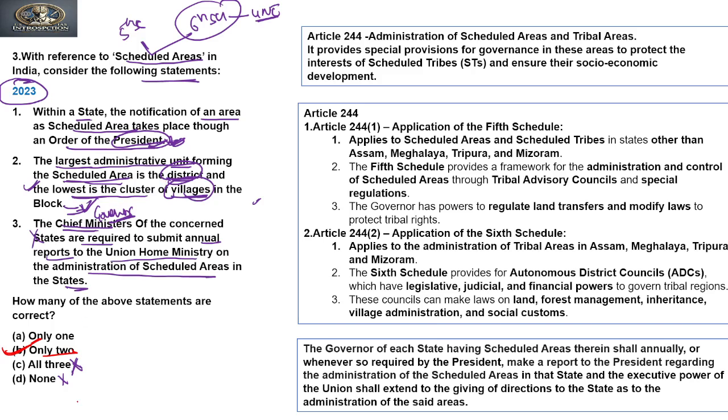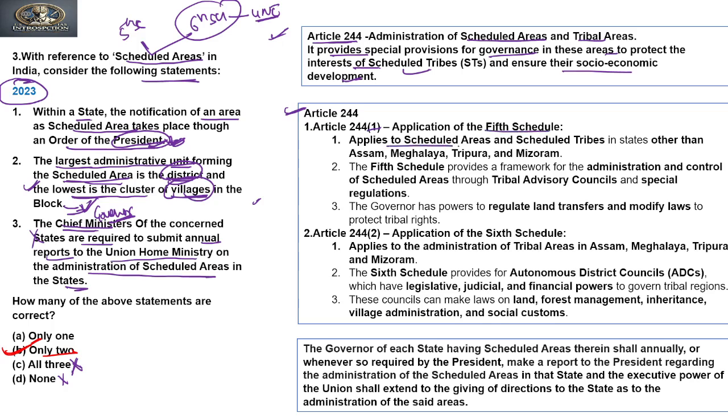Clear? Now if we analyze the reasoning behind the question, Article 244 talks about administration of scheduled areas and tribal areas. It provides special provisions for governance in these areas to protect the interests of scheduled tribes and ensure their socio-economic development. Article 244 Clause 1 talks about application of the fifth schedule.